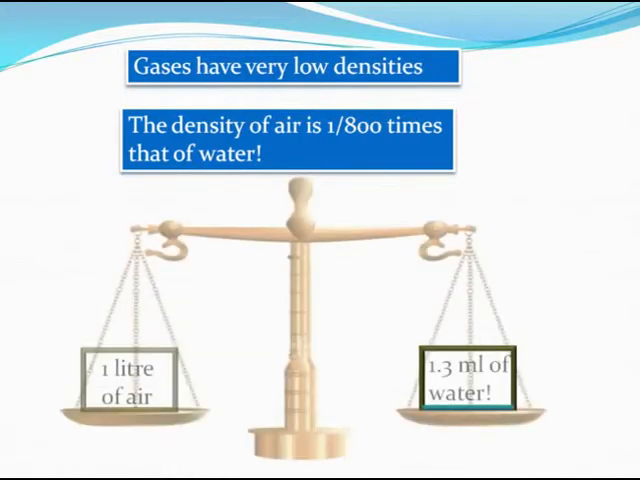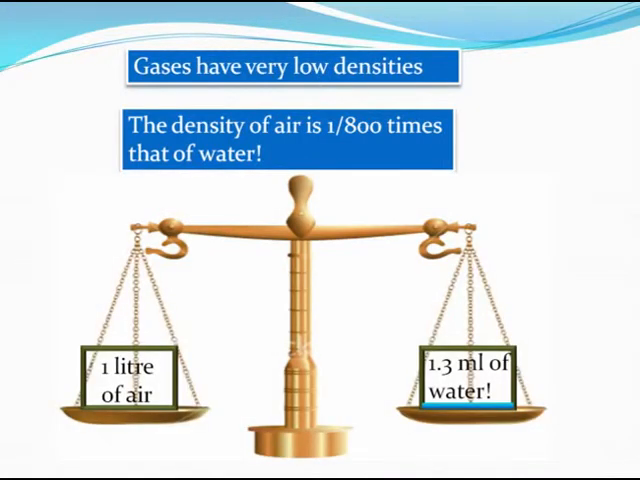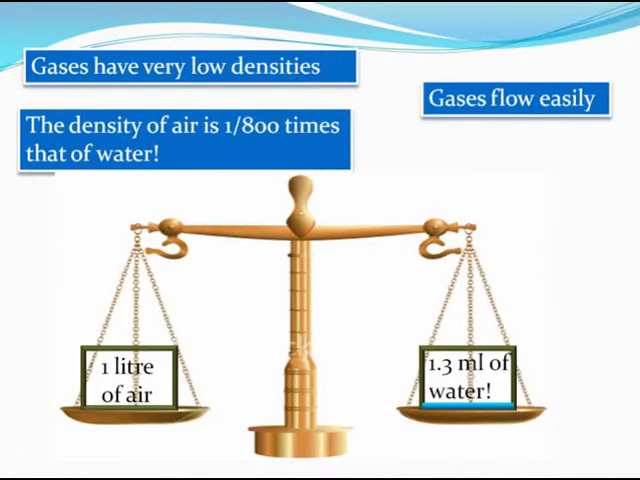This means that if you take a mass balance, then you'll see that 1 liter of air weighs as much as 1.3 milliliters of water at standard temperature and pressure. Understood? Clearly, the densities of gases are much lesser than the densities of liquids, isn't it? Another important property of gases is that they flow easily. As I said earlier, flowing occurs when the particles of a substance slip over other particles of the substance and move forward. Since that happens in liquids, it happens even more easily in gases.